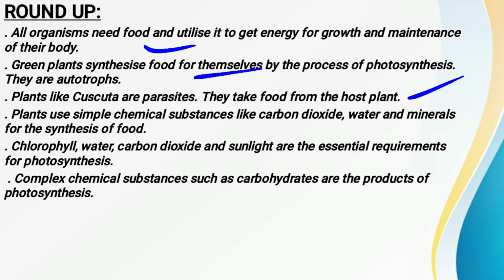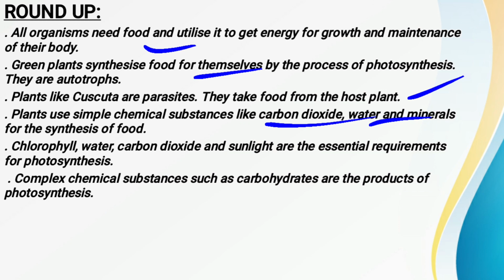Now the next one is that plants use chemical substances like carbohydrates. As all of us know, the inorganic raw materials we are using are carbon dioxide, water and minerals for the synthesis of food. Now the next one is chlorophyll. Water, carbon dioxide and sunlight are the essential requirements of photosynthesis. All of us know that these are the inorganic raw materials which the plants obtain from the environment, and by using them, the plants are able to prepare their own food.